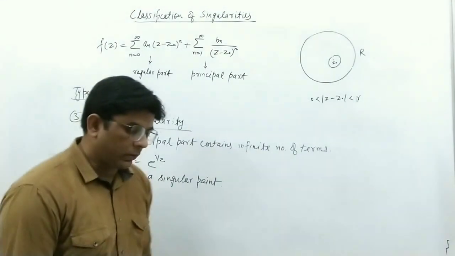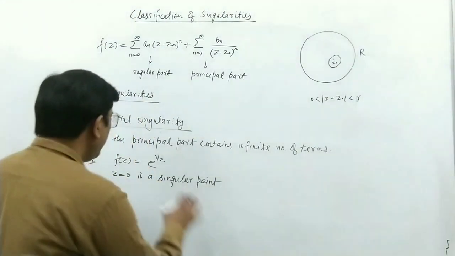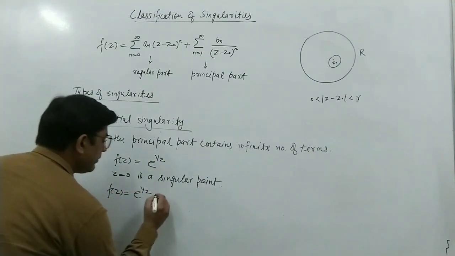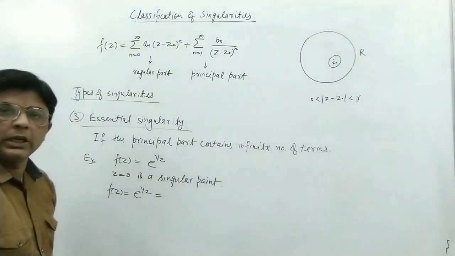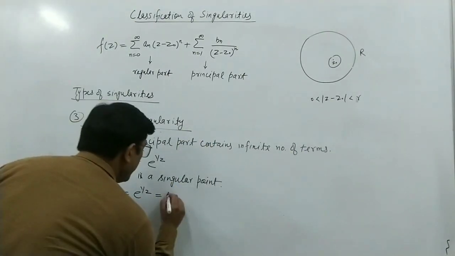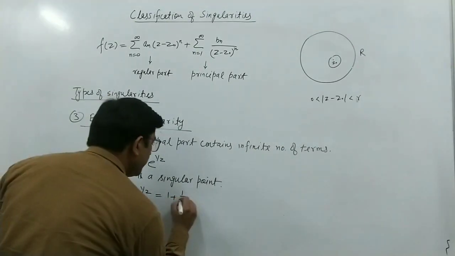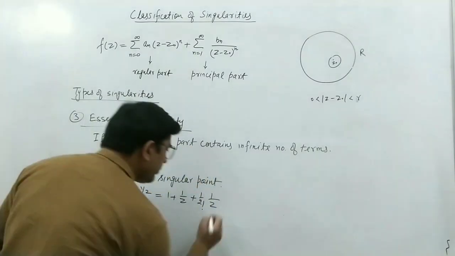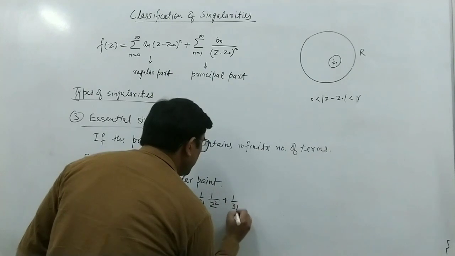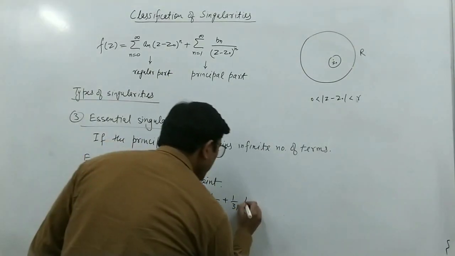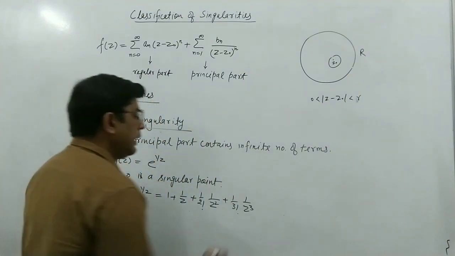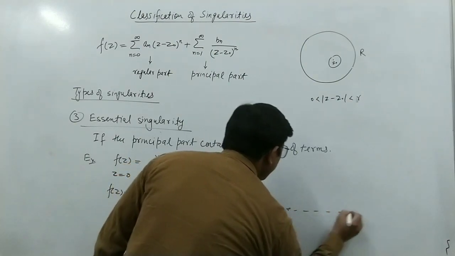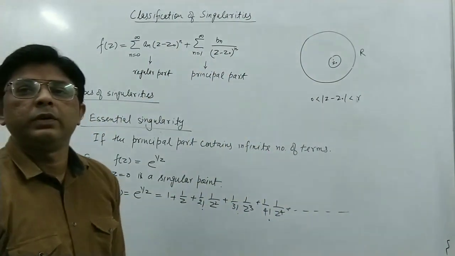We can also find the type of singularity by just expanding the function f(z) equal to e raised to the power 1 upon z, using the expansion of e raised to the power z. So this will be 1 plus 1 upon z plus 1 upon 2 factorial times 1 upon z squared, plus 1 upon 3 factorial times 1 upon z cubed, plus 1 upon 4 factorial times 1 upon z to the power 4, and so on up to an infinite number of terms.